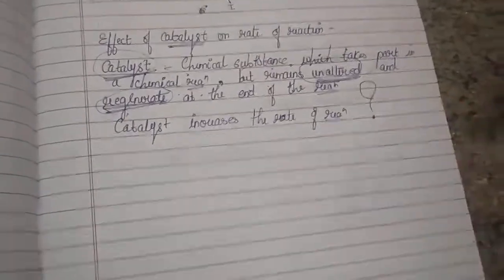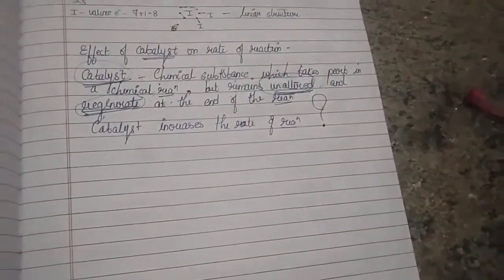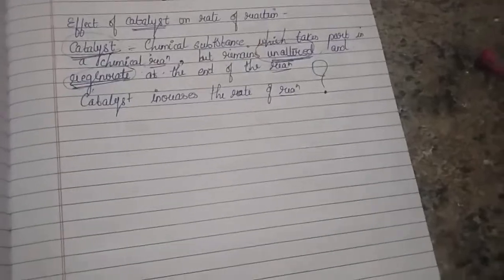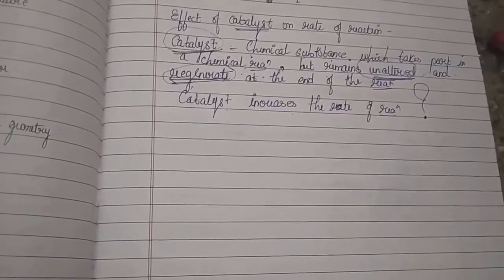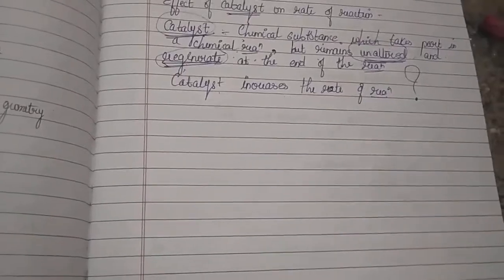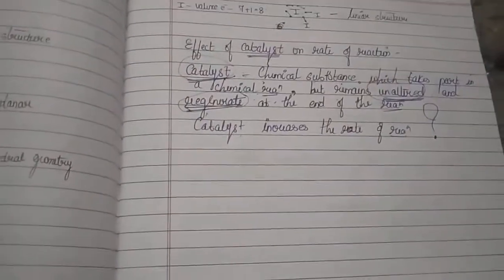Of course, in science, the most important symbol is the question mark. And the questions are how, when, what, and why. These are the important things one has to know in science. So when I'm saying that catalyst is increasing the rate of the reaction, a question arises how it is increasing.